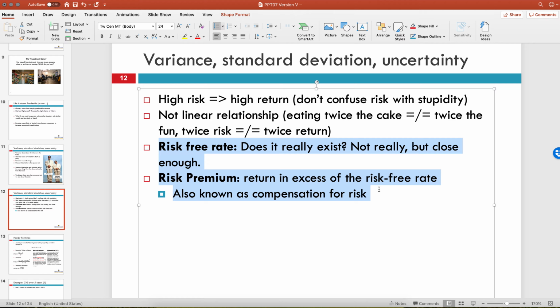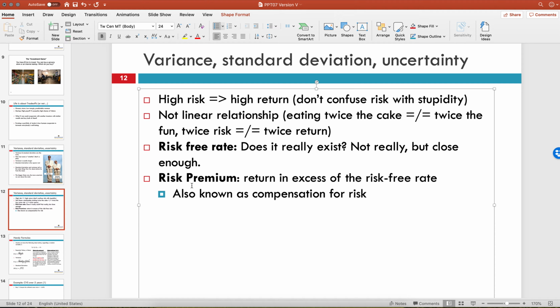15% would be the risk premium, which is this definition right here. And that basically tells us that we could get an extra 15% in addition to the 5% that's kind of risk-free in the market. Does the risk-free rate really exist? No, not really. Is a U.S. government bond going to be safe forever? No. At some point, we will change hands or default on our loans or something, but for the lifetime that is finance in general, we don't have to worry about that. We consider the US 10-year T-bill usually as the risk-free rate, and we just go from there.